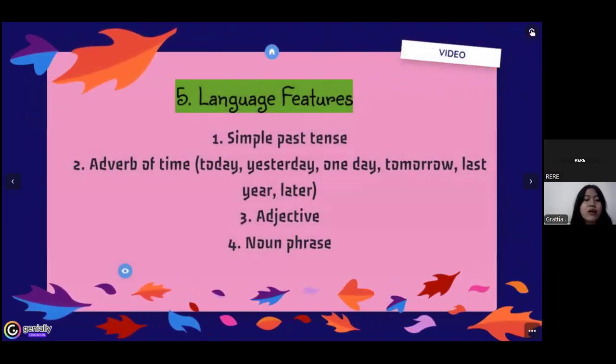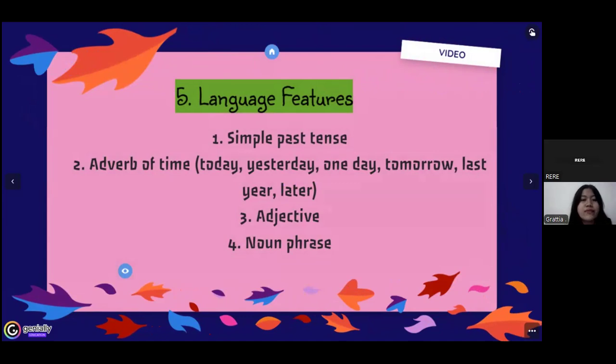So here are the language features in the narrative text. Number one is simple past tense. Narrative text usually uses simple past tense because it will tell events or stories that have happened. That way, readers can understand the sequence of the events clearly and it helps them to get lost in the story.